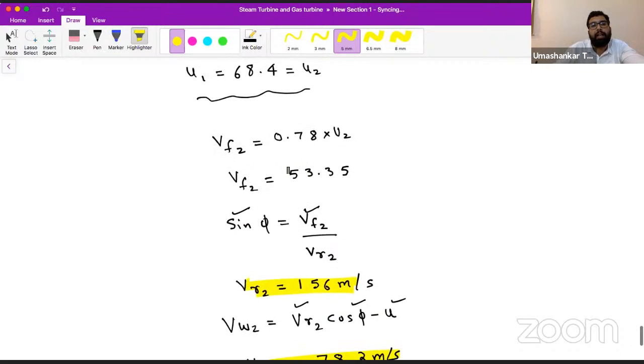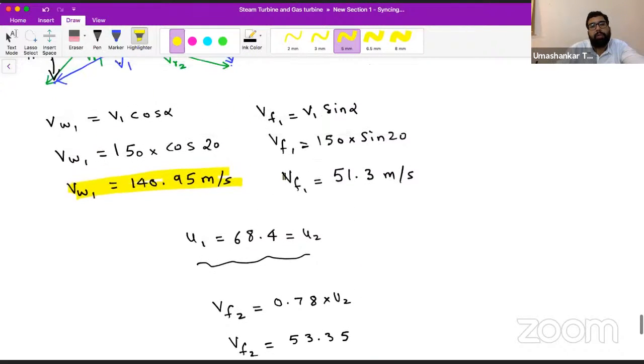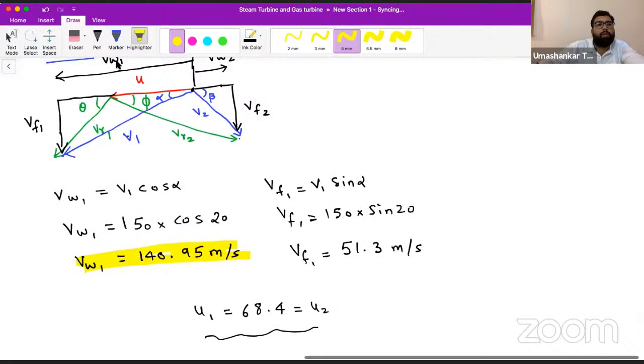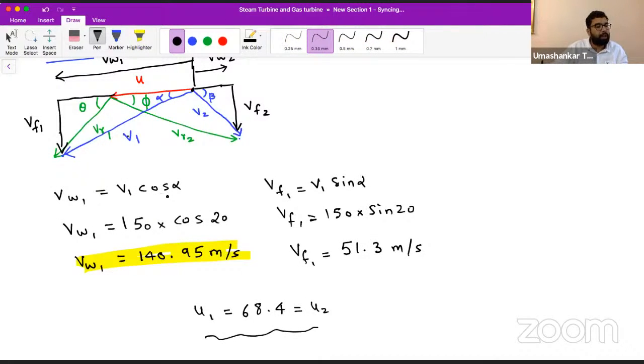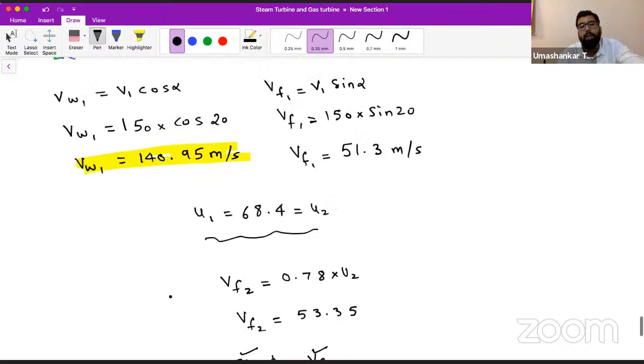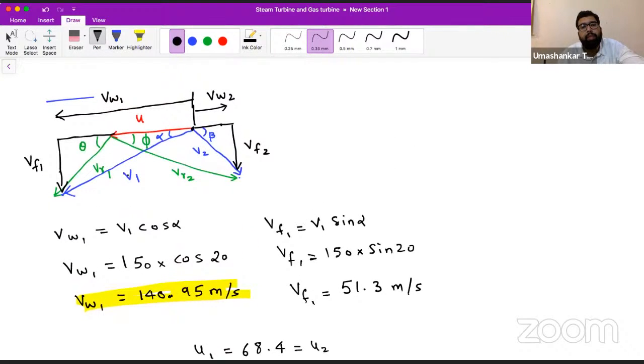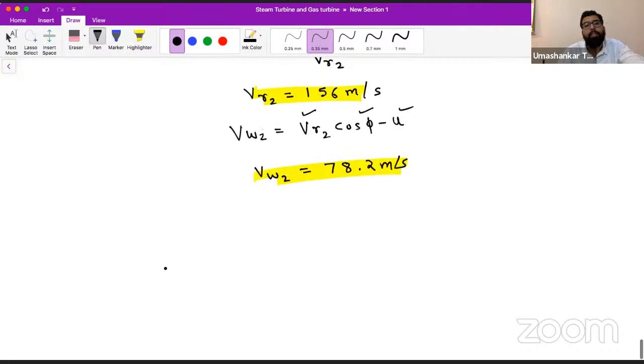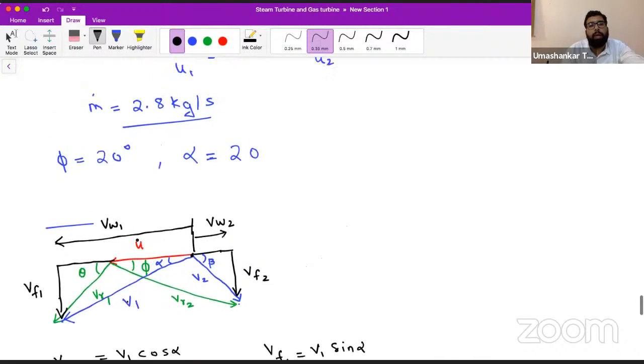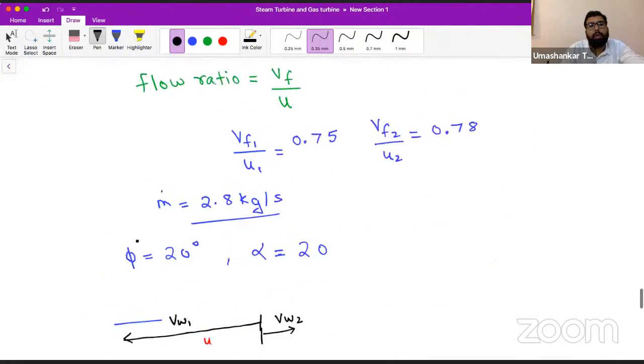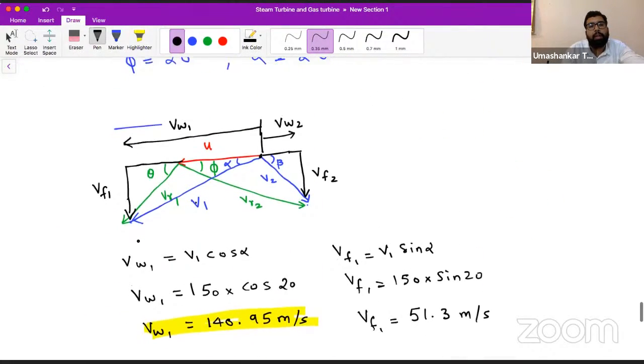Let's see if anything is left. We didn't calculate the value of VR1, so let us calculate the value of VR1 as well. Can we calculate the value of VR1 now? Let's first calculate theta, then it will be easily calculated. So we have to find the inlet rotor blade angle.